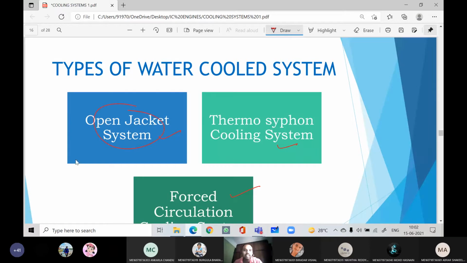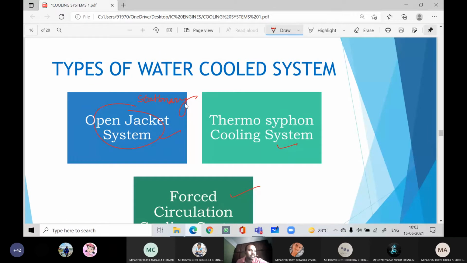Open jacket system is nothing but we are sending the water to the engine, and we are not treating that hot water directly. We are releasing the hot water. It is used where the water availability is more, at the riverside, where canals are nearby, right? So basically we can use it for stationary systems, this type of cooling system, the open jacket system.